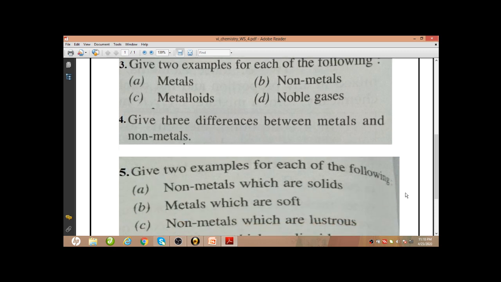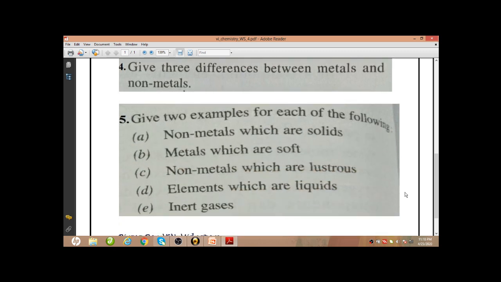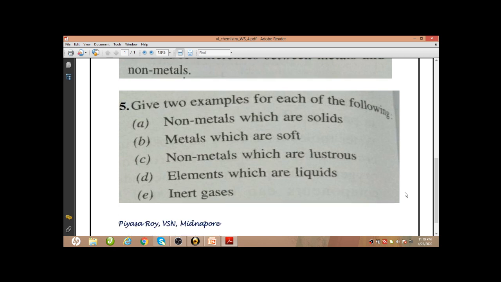Next, give two examples for each of the following. Solid non-metals you can write as carbon or graphite, sulfur, phosphorus. Next, metals which are soft. This is another exception. Generally we know metals are hard, but soft metals are there, like sodium, potassium. These are soft. These can be cut with a knife.